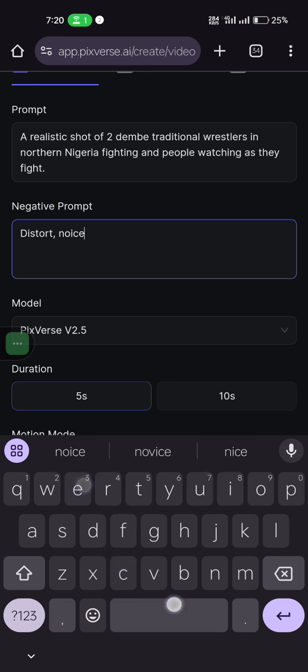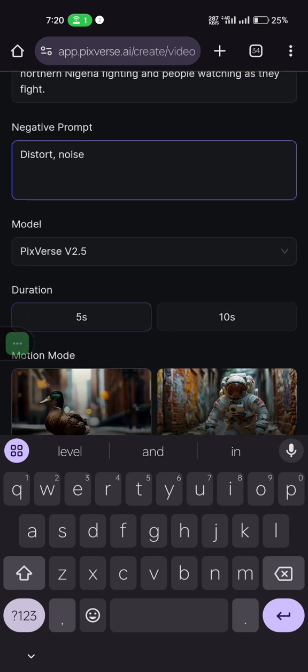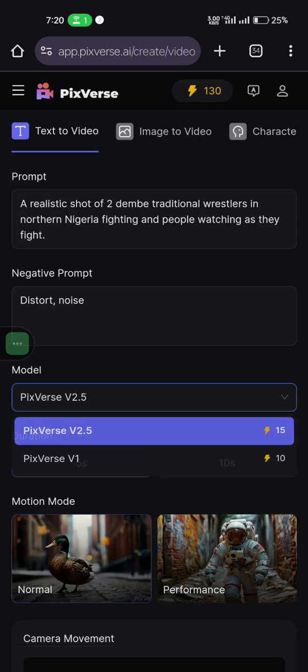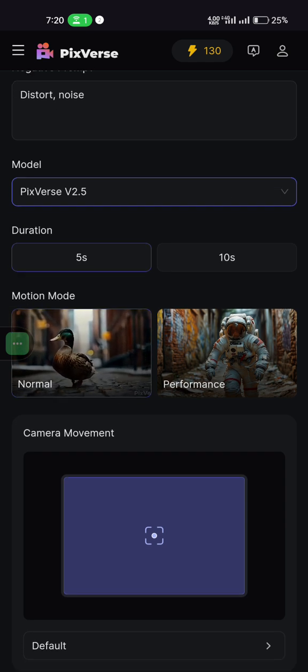How do you spell noise again? I don't want it to be noisy. So this is what it means. Now this model, the Pixverse is using the latest model 2.5, so you leave it as default. Now if you want to generate in 5 seconds or in 10 seconds, from my experience using this text to video animate generator, I would really recommend sticking to 5 seconds.